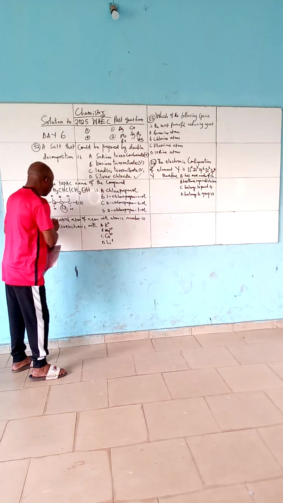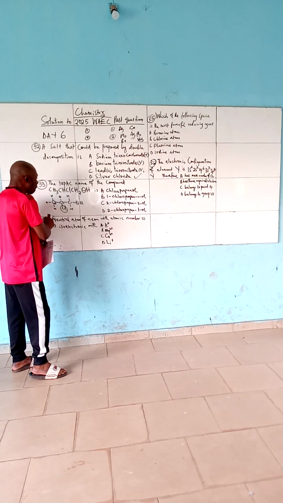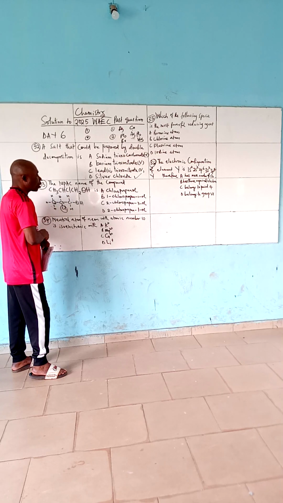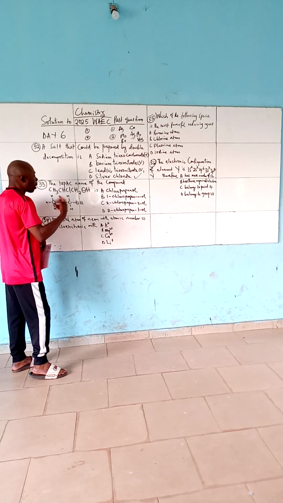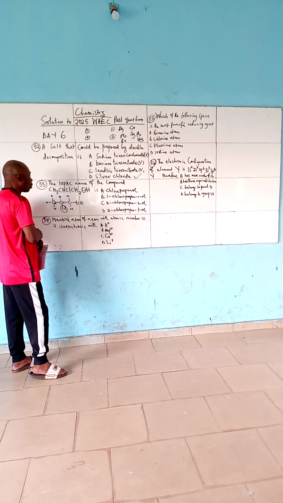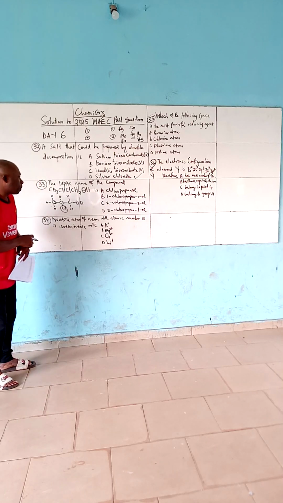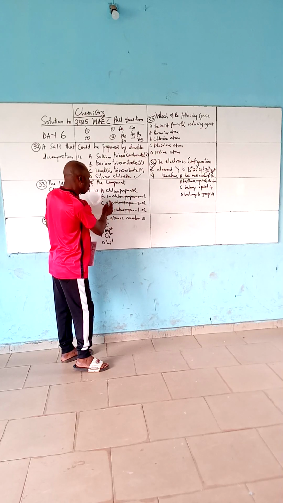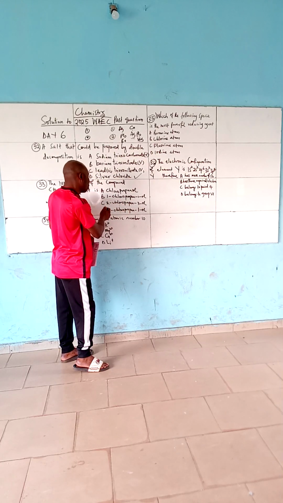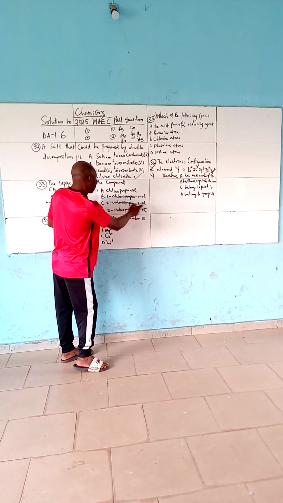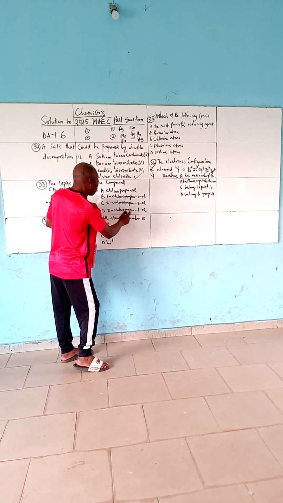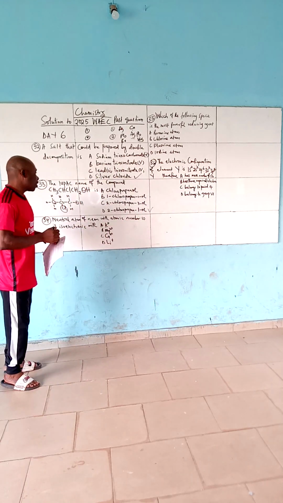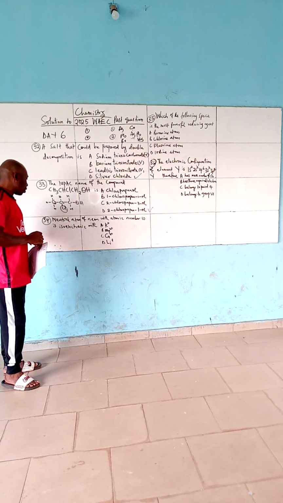So the correct name will be 2-chloropropan-1-ol, or 2-chloropropanol will also be okay. If you check the options: A, chloropropanol, no. B, 1-chloropropan-1-ol, no. C, 2-chloropropan-3-ol, no. D, 2-chloropropan-1-ol, the correct option is D. Option D is correct.